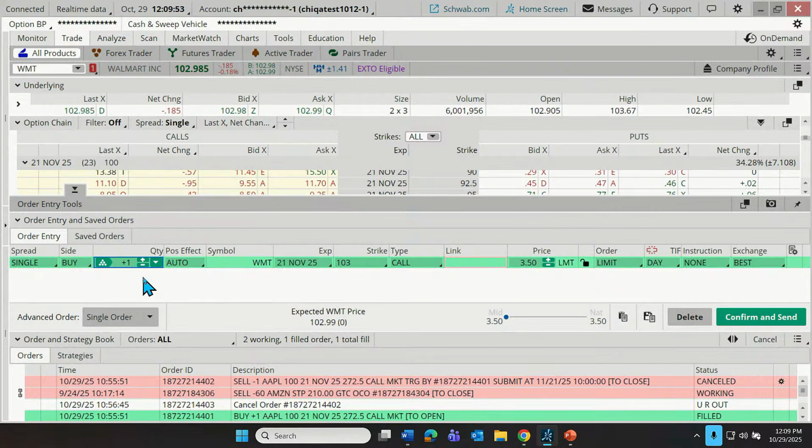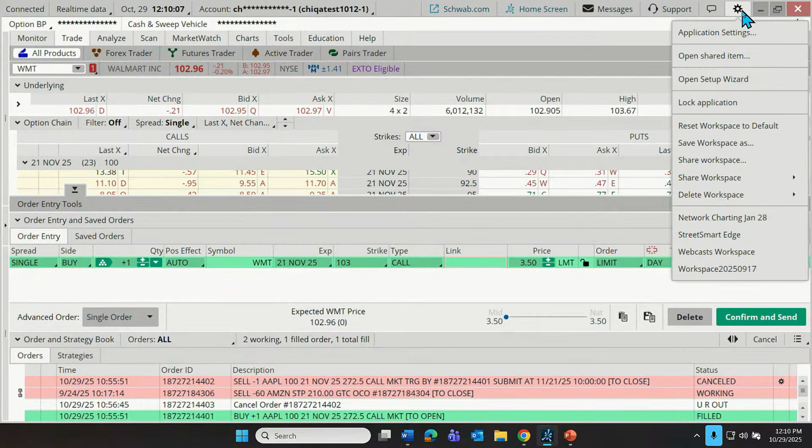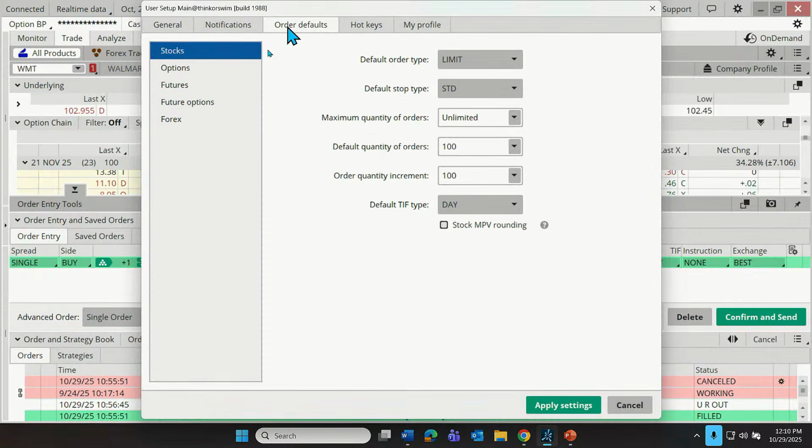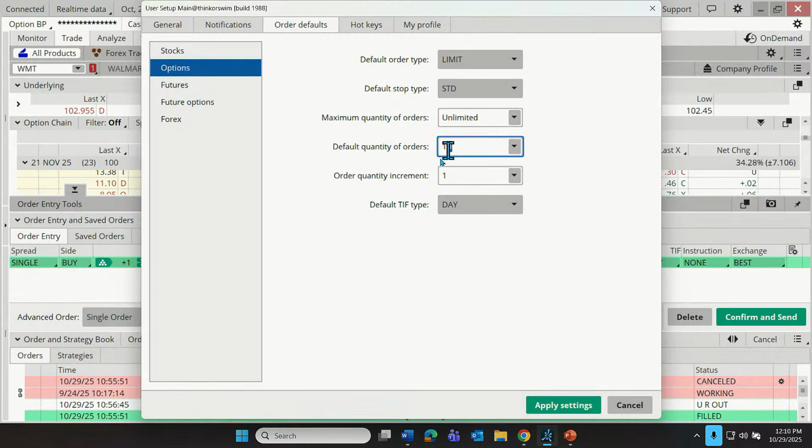Another thing that we might do, here's what I'm going to do for the rest of today's discussion. Let's set this to default not to 10 contracts, but to 1 contract from here forward. That can be done right up here in the general settings for the platform. So I'm going to click on the little gear icon, go to the application settings, and go to the order defaults. And if I move to options, this will allow me to change the default quantity from 10 contracts to just 1 contract.